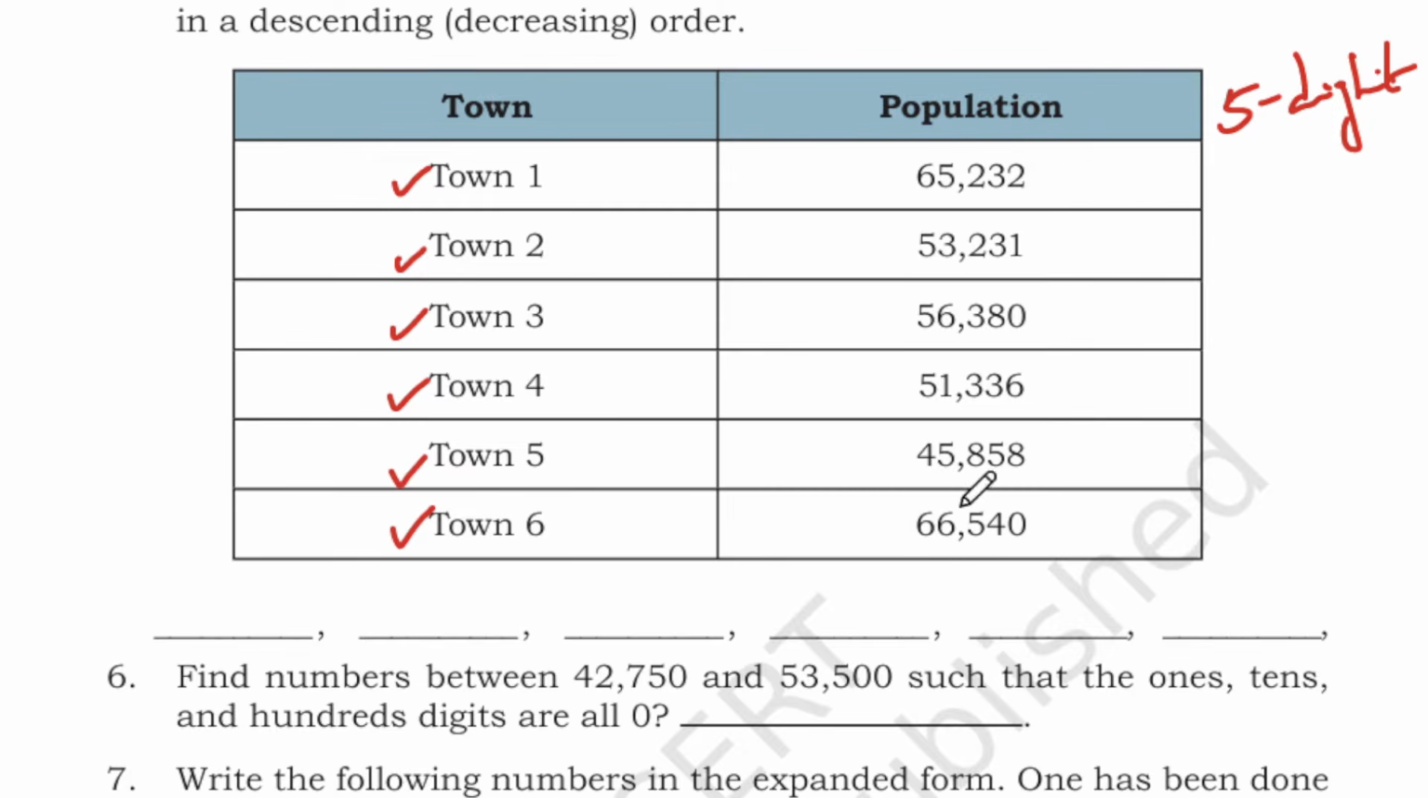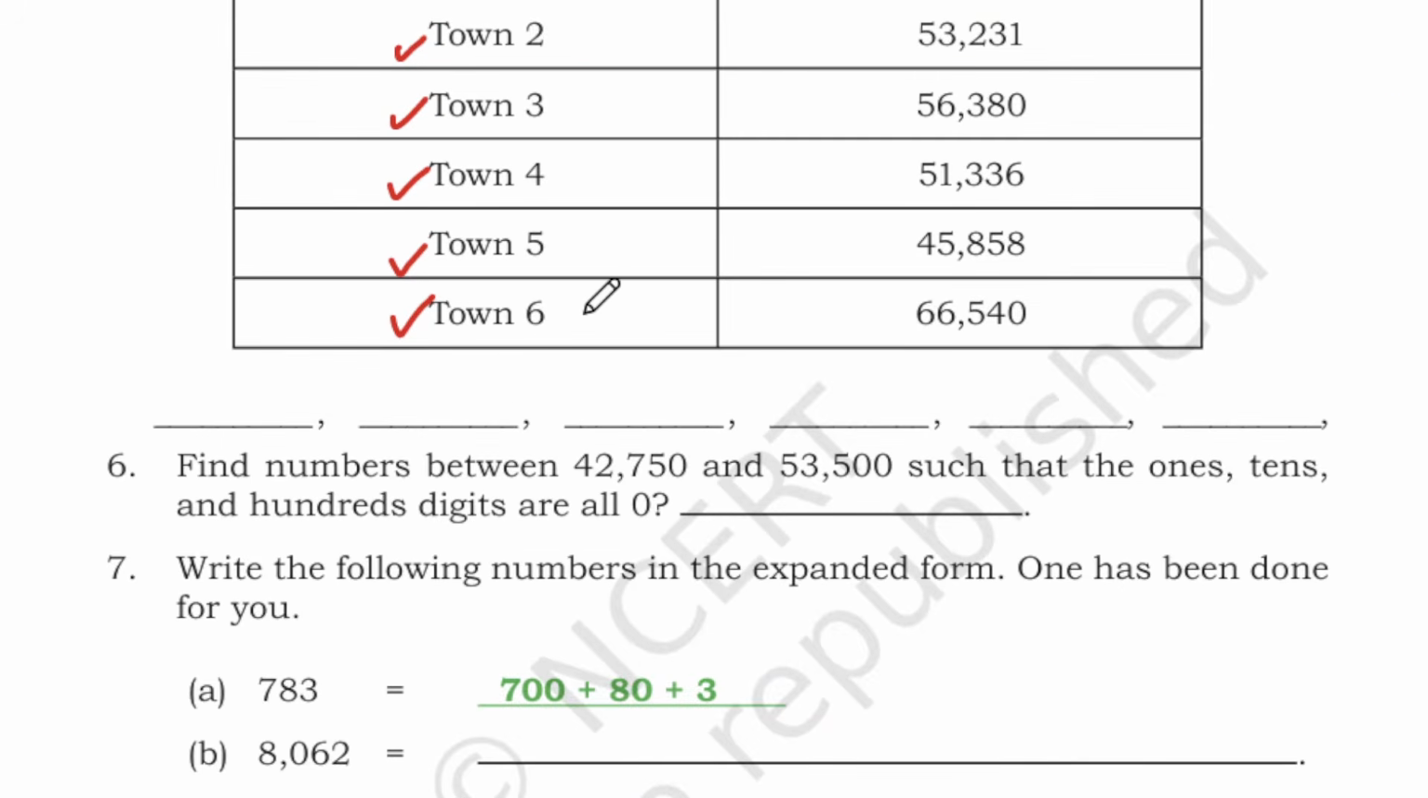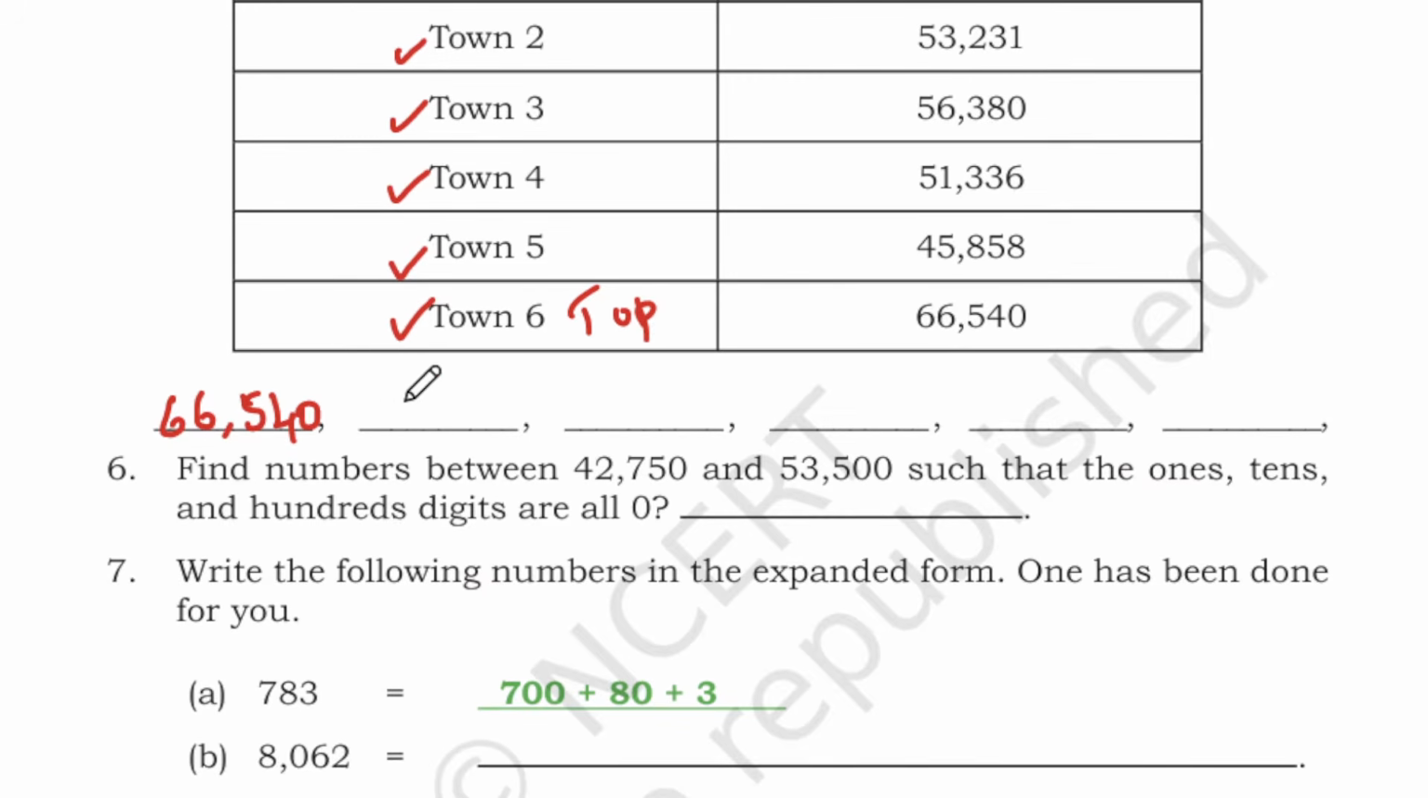Okay, so we will check the first digit. Which first digit is greater? So we have 6, and here also we have 6. So go to the second digit. So we have 5 here and 6 here. 6 is greater, so this number has the most population. So town 6 has the topmost population in this city. So we have 66,540, and second we have town 1, 65,300,